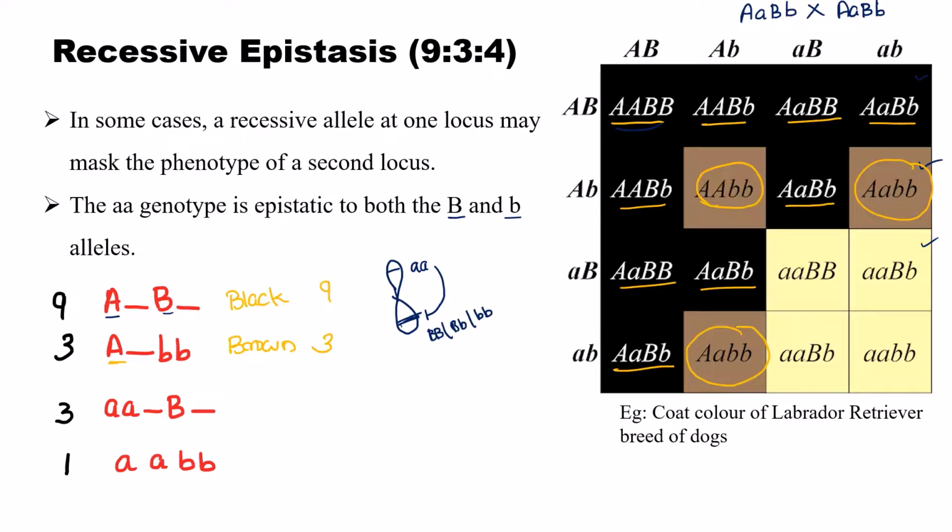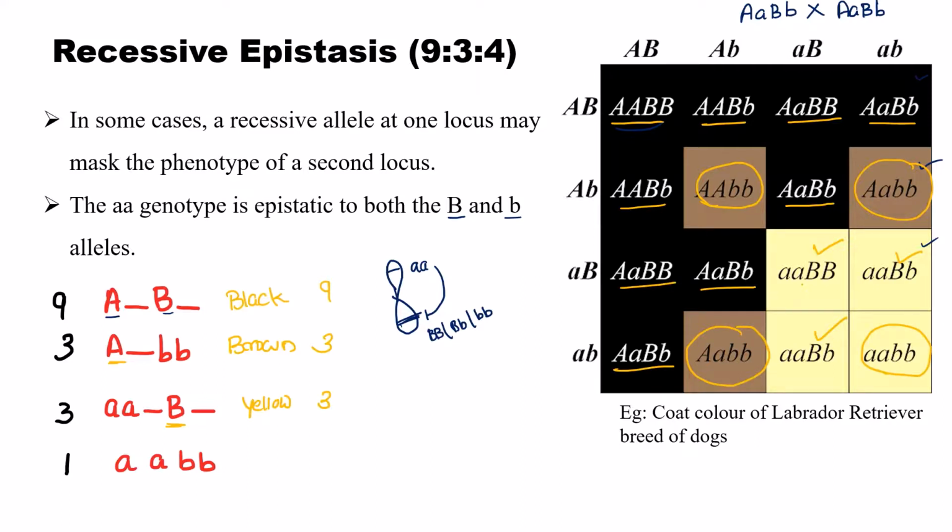Okay. Next is at least one dominant allele is present in the second locus. This one and this one. And the phenotype is yellow color, and how many are there? 3. Yellow color, 3. Next is all are recessive alleles. This one.